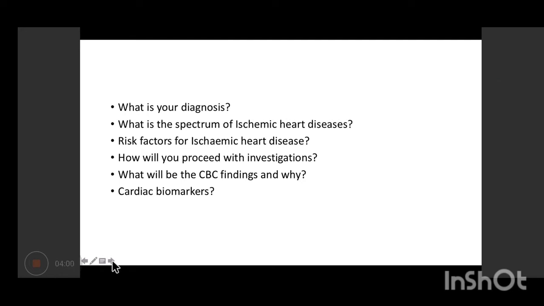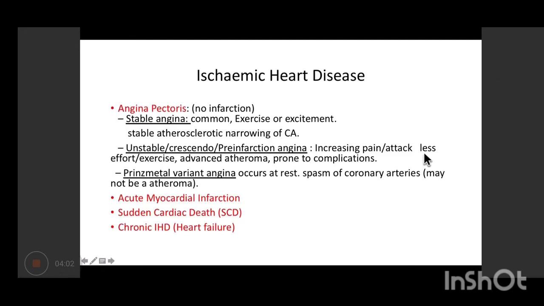So this is the spectrum for ischemic heart disease. We have angina pectoris, in which infarction has not yet occurred. In that, we have three variants. The first one would be stable angina, which is quite common, and the patient does not feel any symptoms when not having any physical exertion. But sometimes it can occur during exercise or even emotional excitement.